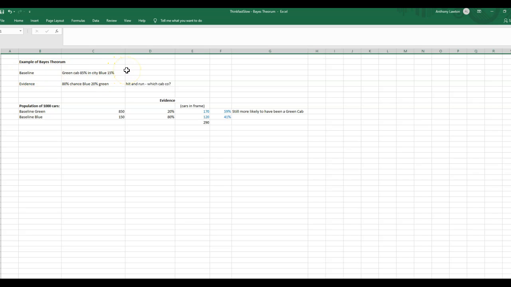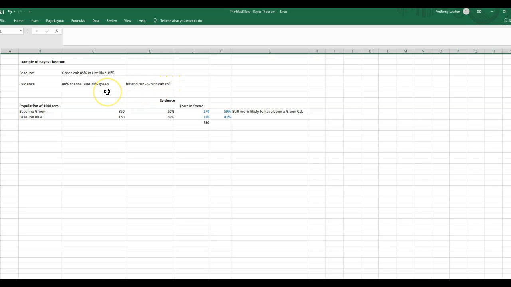And what Bayes' theorem is saying to us all the time is always really start with your baseline. Don't forget this. We tend to skip this and think that we know better, the thinking fast approach, and it's often wrong in these sort of situations. So what happens then is we've got that baseline information and then we get new evidence. So in this example, there's been a hit and run in the city, and we want to find out which company has caused that hit and run.